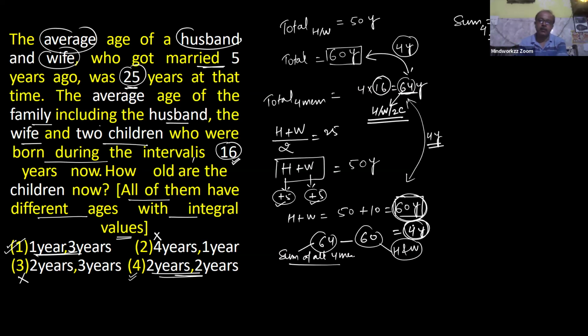Your answer is only 4 for sum of both the members. So either 1 plus 3, 4 or 2 plus 2, 4. It means answer is either option number 1 or option number 4, because option number 4 is not possible. This is possible only when these two children are twins. But it's clearly given all of them have different ages. So different ages, so only option number 1 is possible. Got it.